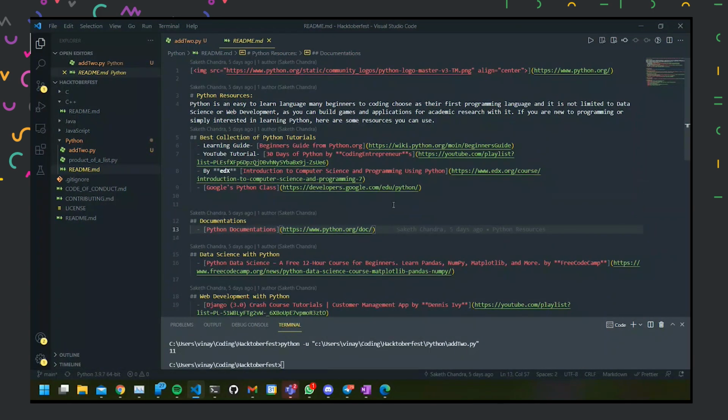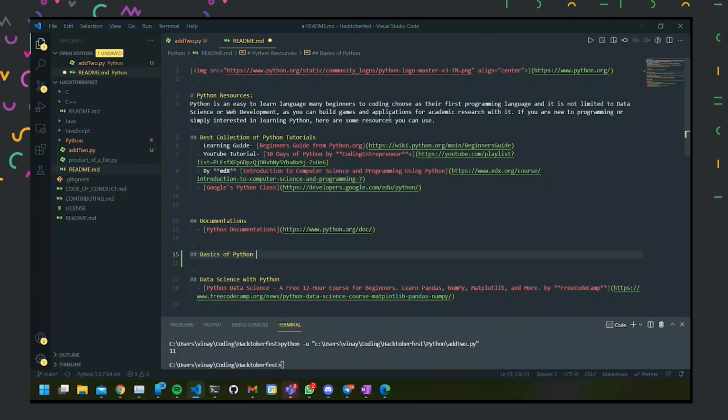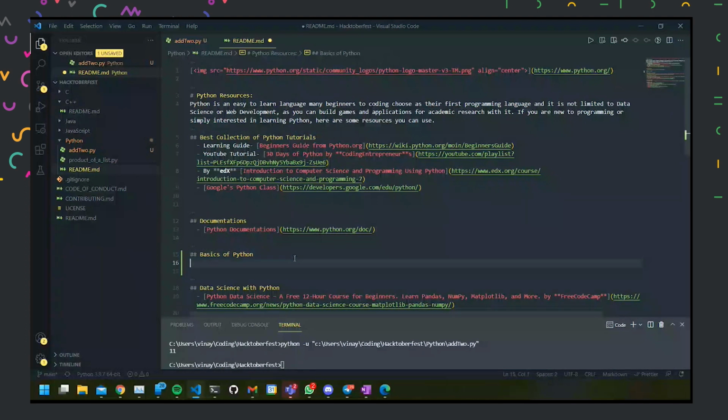data science. I'll write basics of Python. By the way, this README file is in Markdown language. In Markdown, we can define headings with hash, and heading number two is a slightly smaller font than heading one, which is this one. The font size is smaller over here, so the same way I'm maintaining the same flow. Here I'll write add2, program to add two numbers.